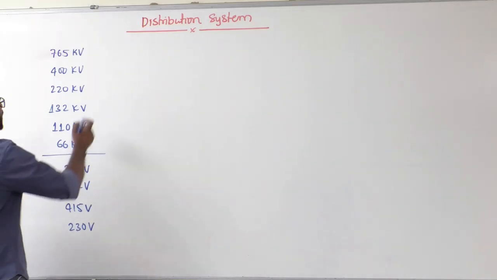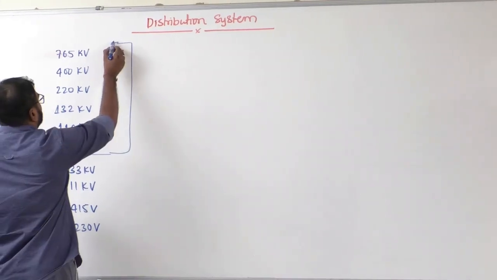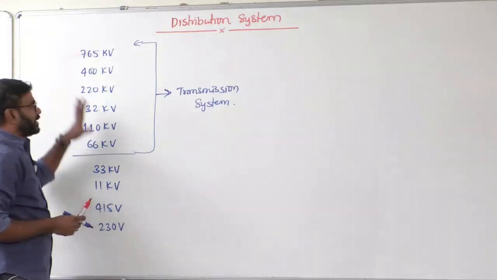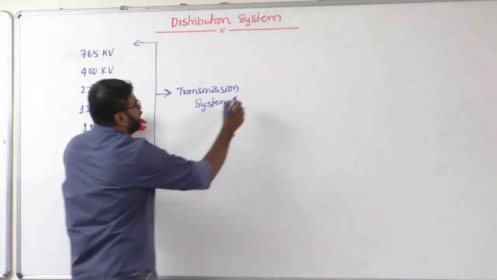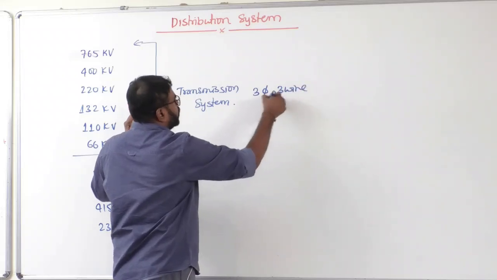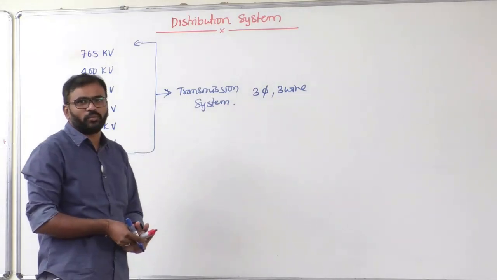But if you really notice the complete transmission system, it is a 3-phase 3-wire supply. You will not find any fourth wire. Basically it is a 3-phase 3-wire supply.